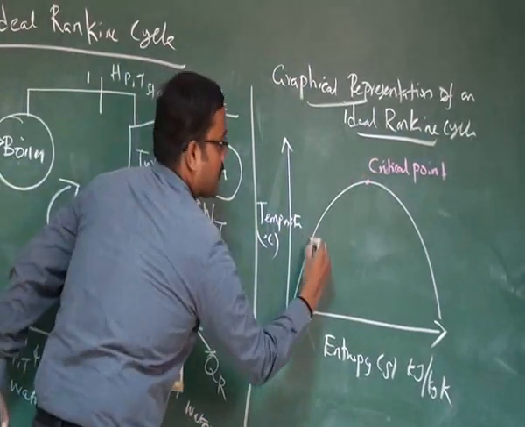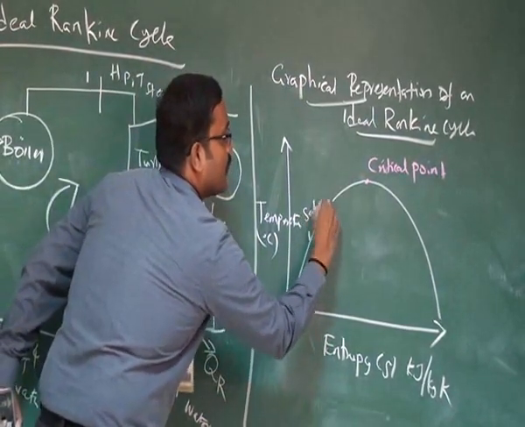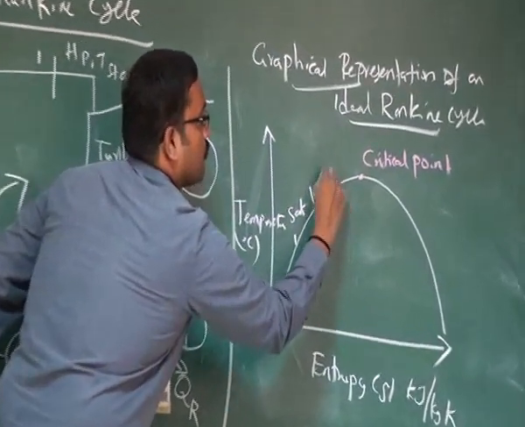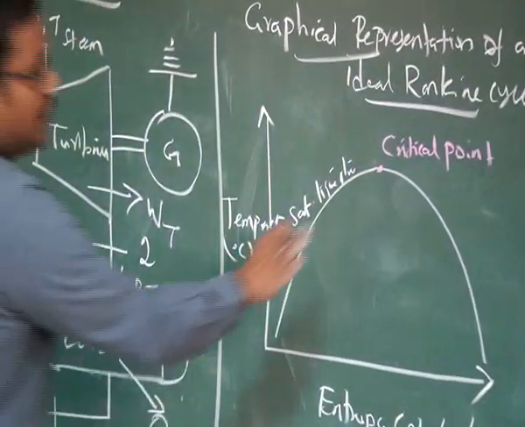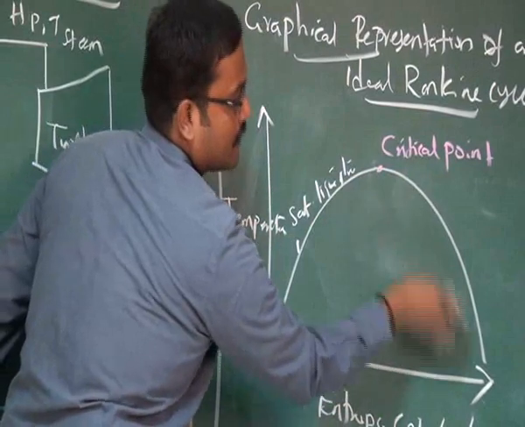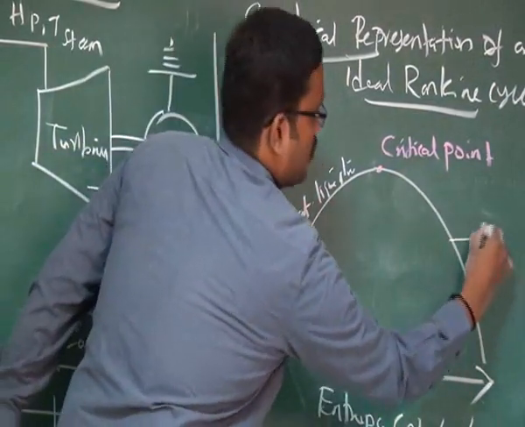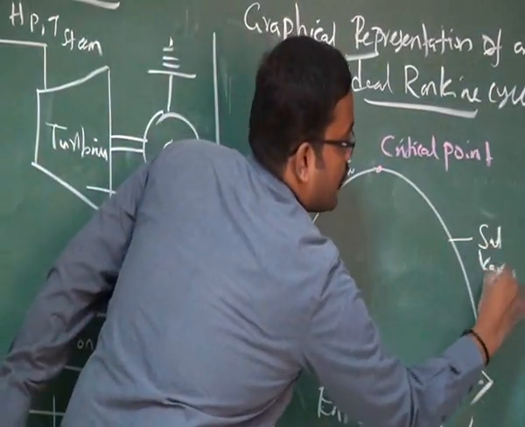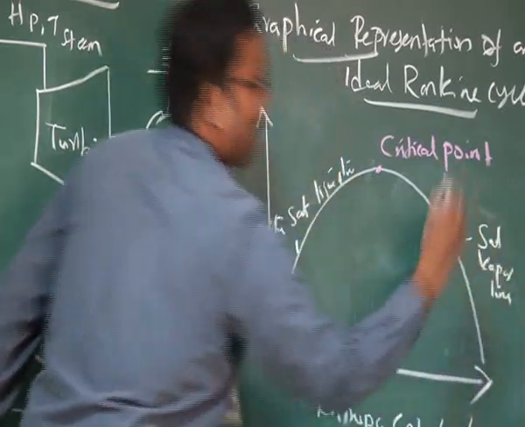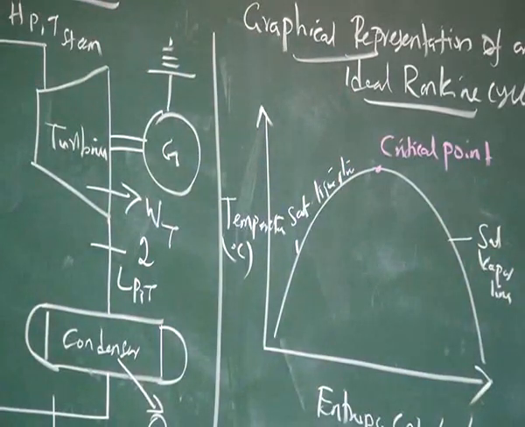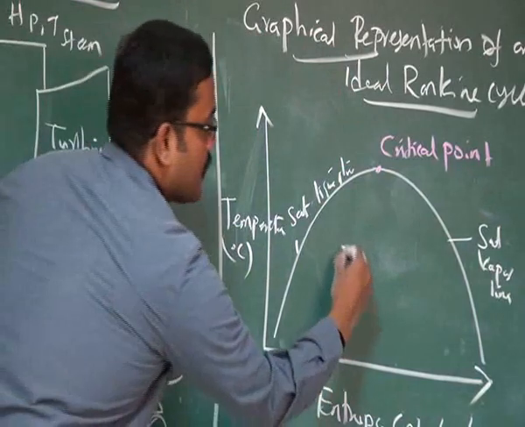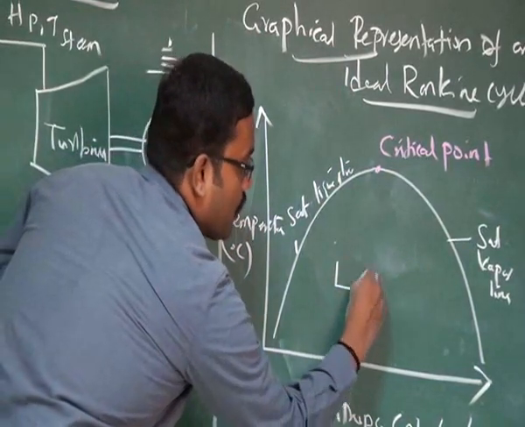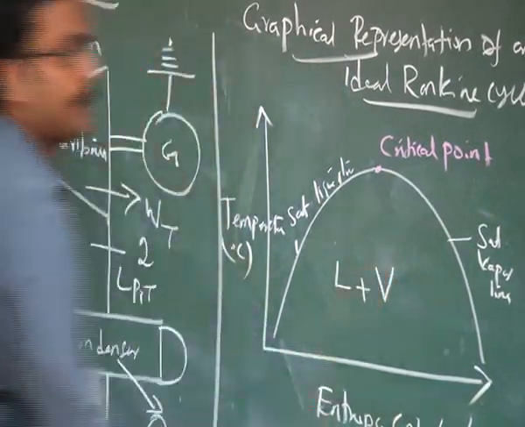This line represents the saturated liquid line. This arc represents the saturated vapor line. Here inside this dome we have the mixture of liquid plus vapor.